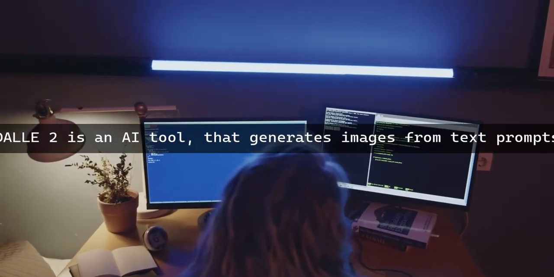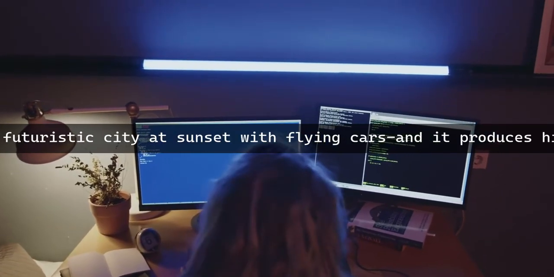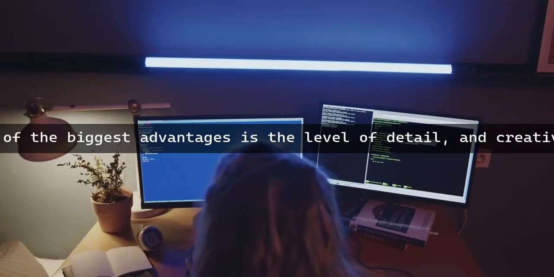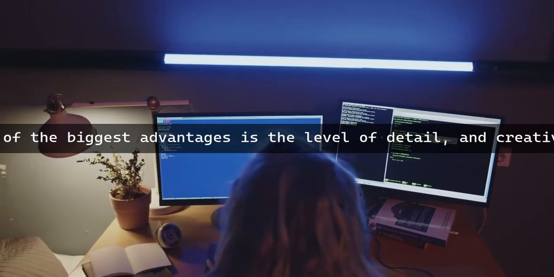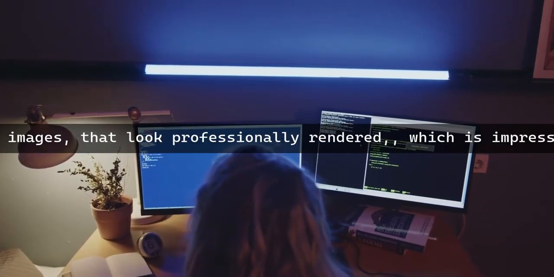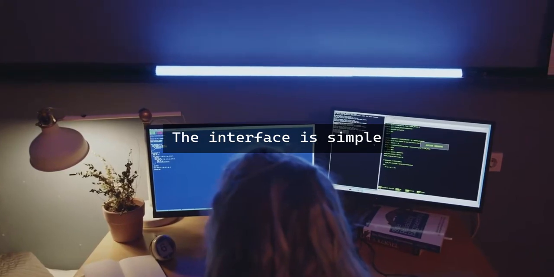DAO2 is an AI tool that generates images from text prompts. You type a description like a futuristic city at sunset with flying cars and it produces high-quality visuals in seconds. One of the biggest advantages is the level of detail and creativity. It often generates images that look professionally rendered, which is impressive for an AI tool.